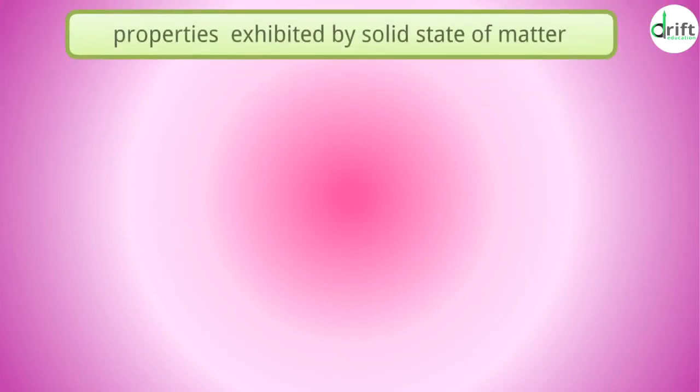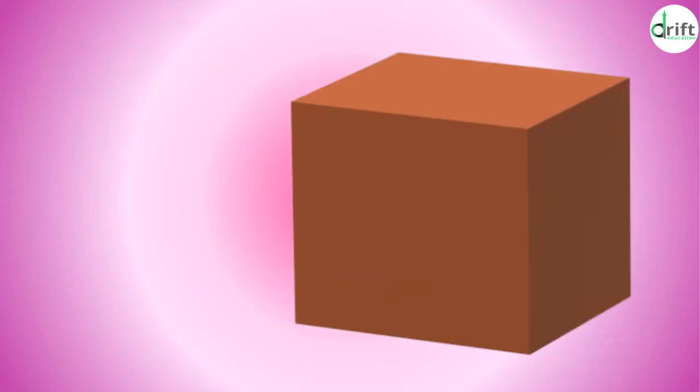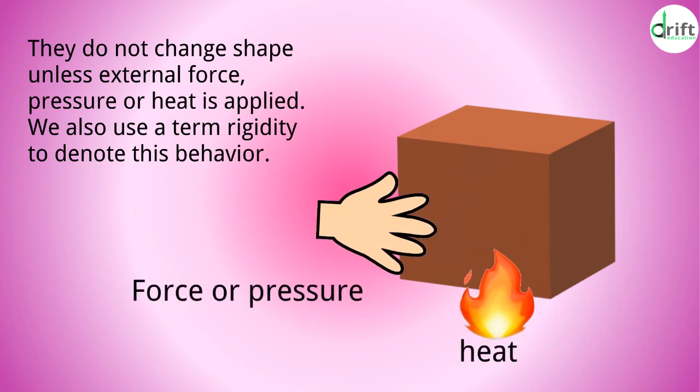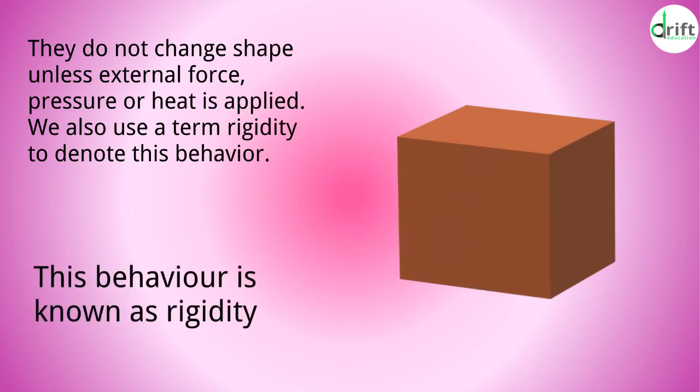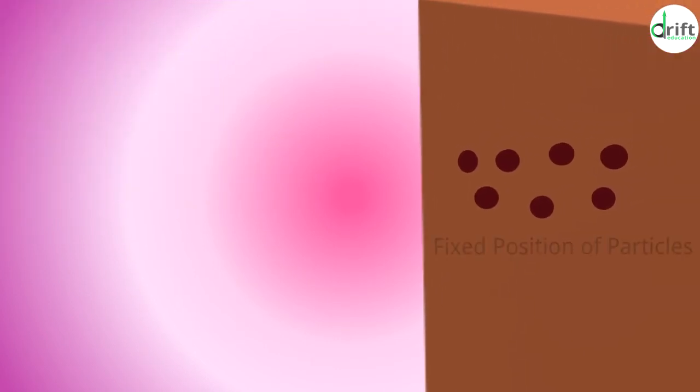Due to these reasons, certain properties are exhibited by solid state of matter, which are listed as below. Fixed shape. Solid state of matter do not change shape unless an external force, pressure or heat is applied. We also use a term called rigidity to denote this behavior. The second one is fixed volume. As the particles are not allowed to change their position, their volume remains constant.